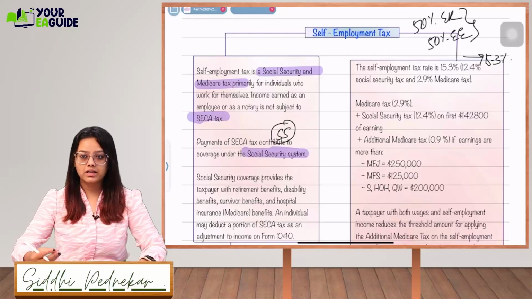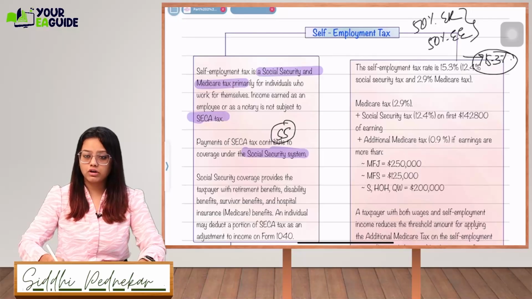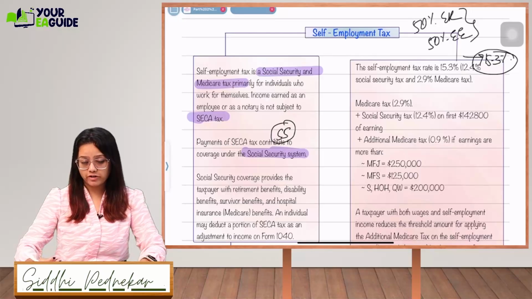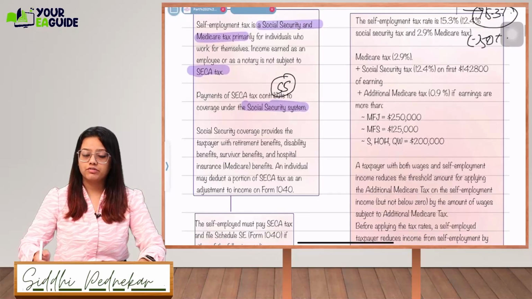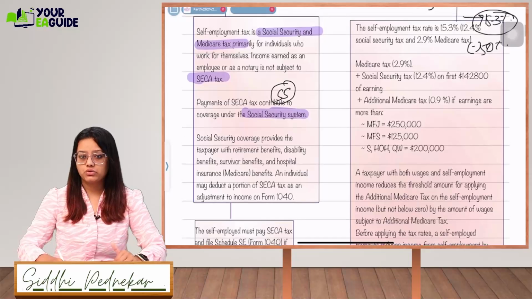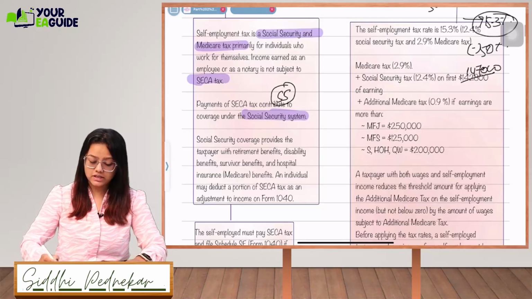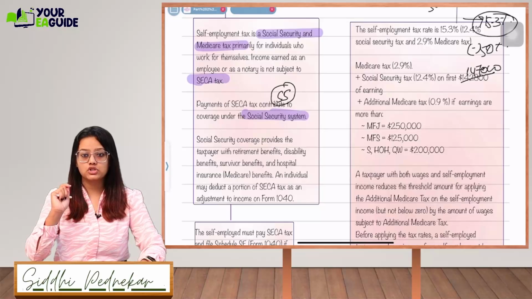That is why the IRS mentions that out of the total self-employment taxes which you have paid, you will get 50% as an adjustment to your income. So here the social security taxes are 6.2%, that is 12.4% on the first 147,000.